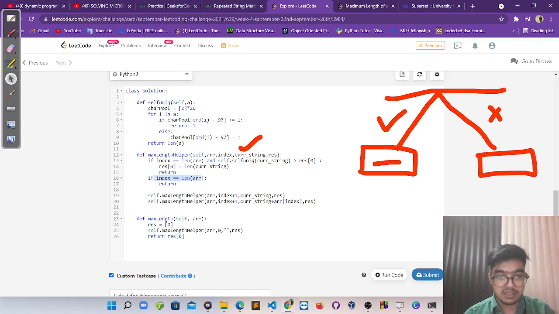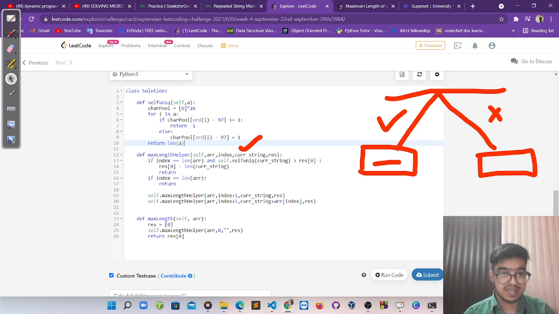In that call, you can see we simply call the next string in the array, and we don't take it in our path. And in this call we take it in our path, and here we simply check. How can we simply check? As we know, the input only contains small alphabets, from 0 to 26.